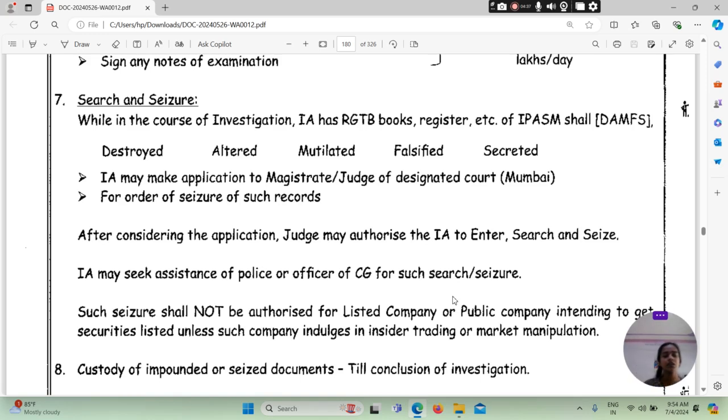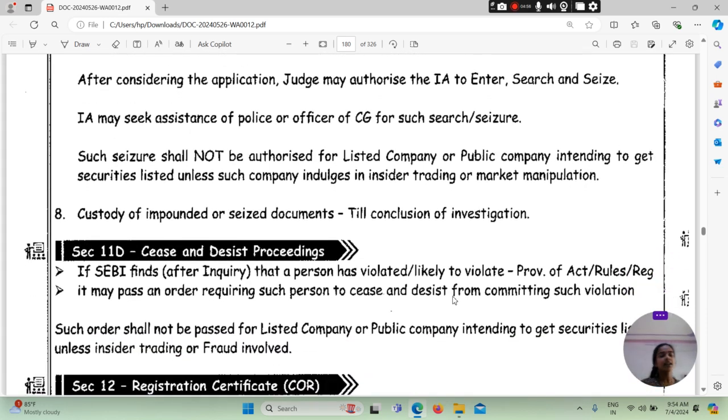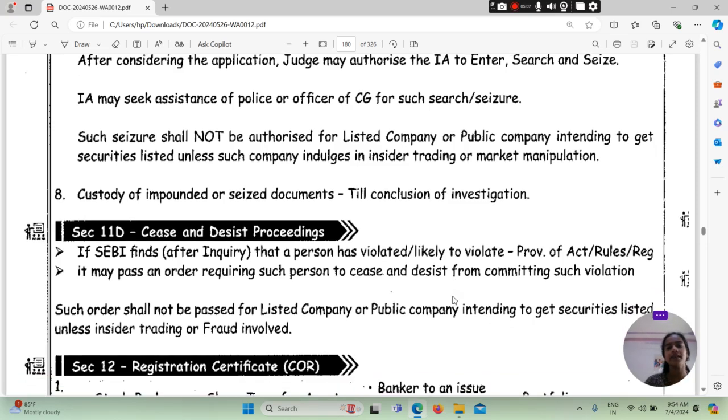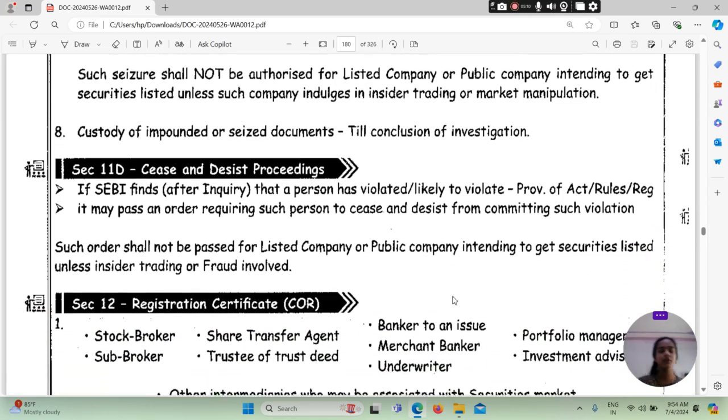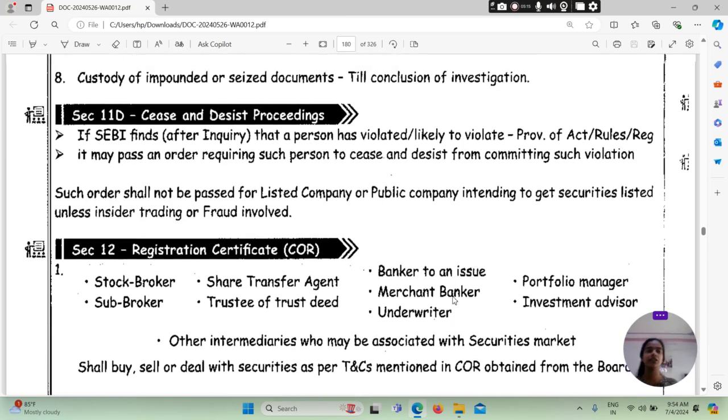उसके बाद for order of seizure of such records, after considering the application the judge may authorize the IA to enter, search and seize. IA may seek assistance of police and officers of Central Government for such seizure, and such seizure shall not be authorized for listed company or public company intending to get securities listed unless such company indulges in insider trading or market manipulation. Custody of impounded or seized documents is till conclusion of investigation.